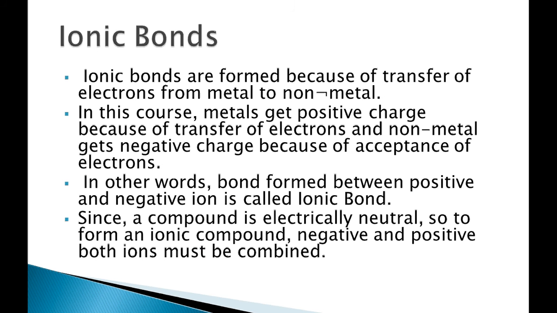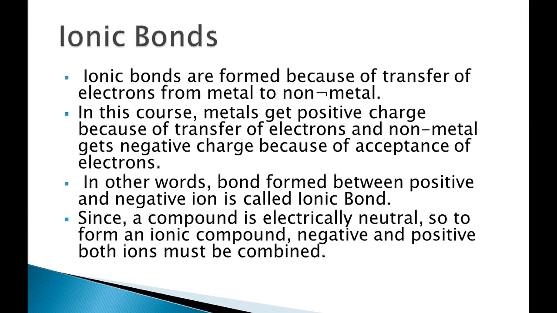When these negative and positive ions come together, they form a bond, and that bond is known as an ionic bond. It involves a transfer of electrons from metal to non-metal. Metals get a positive charge because of the transfer of electrons, and non-metals get a negative charge because of the acceptance of electrons.